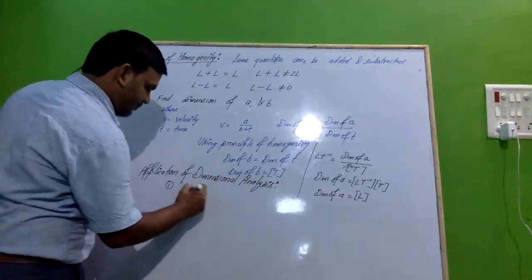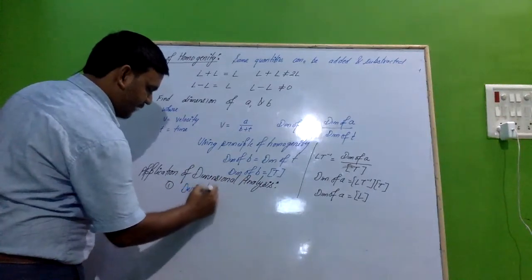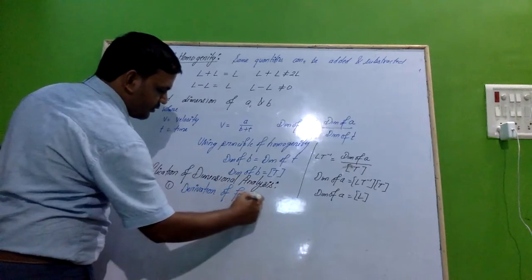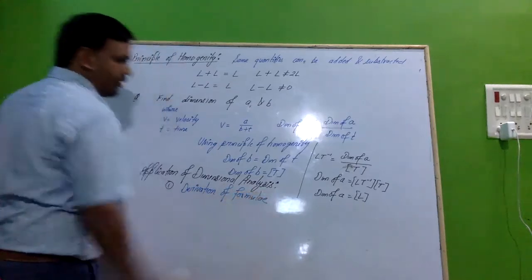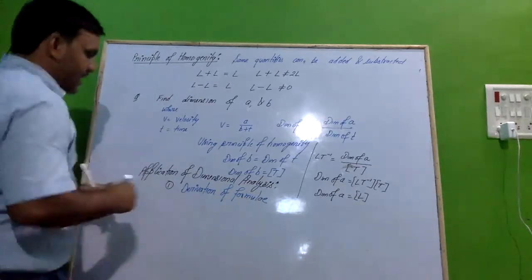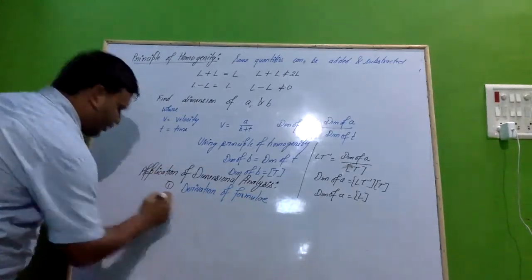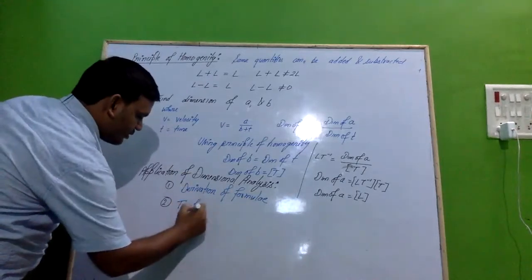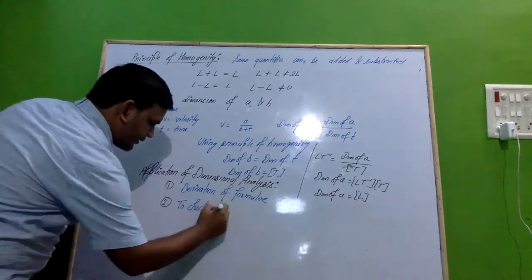So the first application is derivation of formula. We can derive the formula. We'll see how we can derive. The second one is to check the correctness of formula.